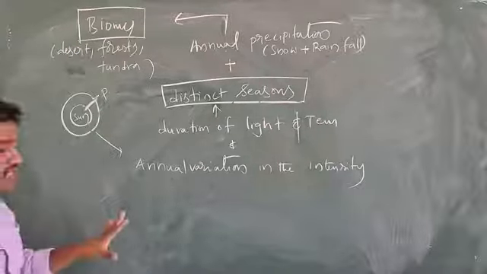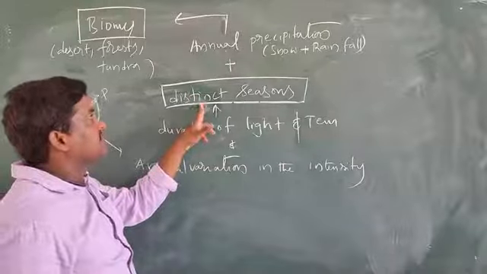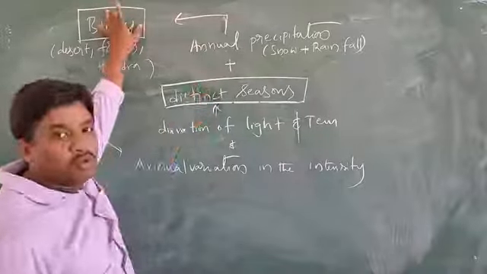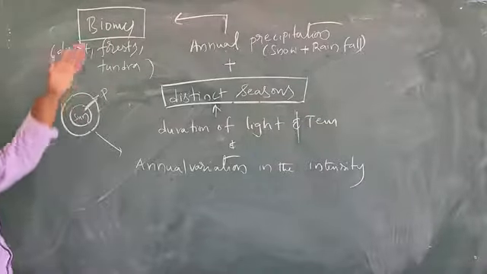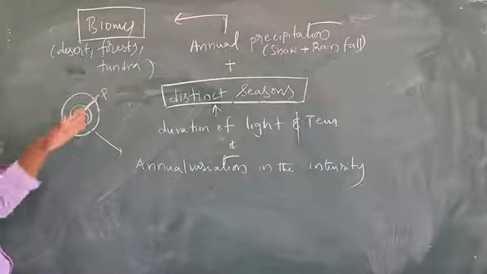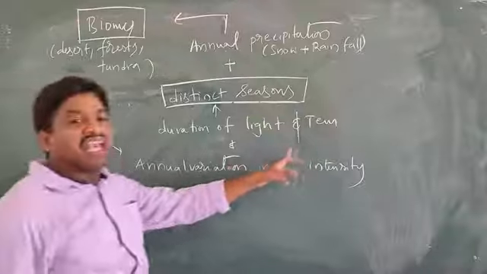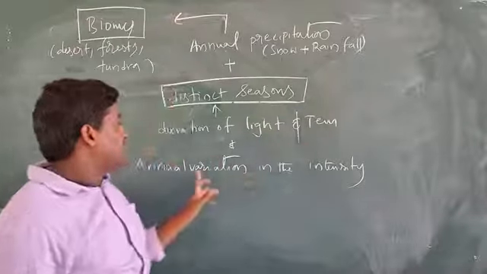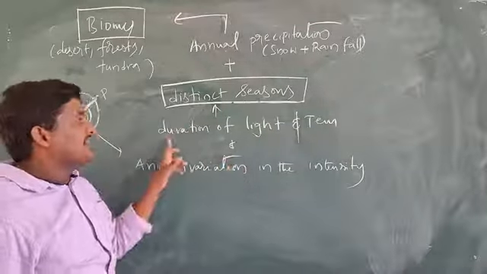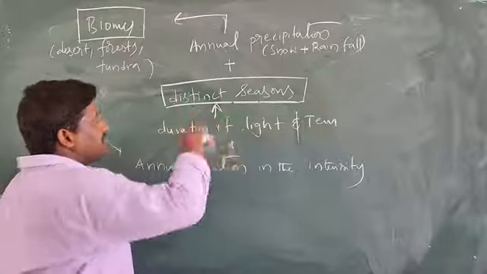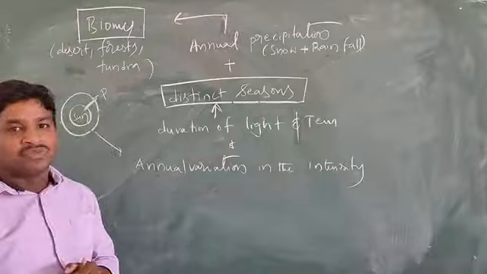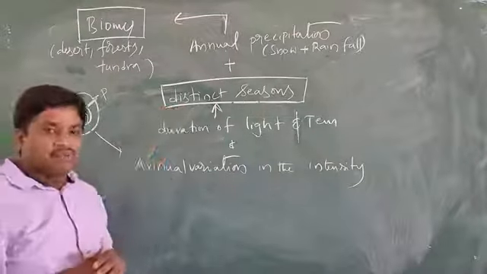Once again, see how the distinct seasons and biomes are formed. The rotation of our planet around the sun and the tilt of its axis cause annual variation in the intensity and duration of light and temperature, and different seasons are formed.